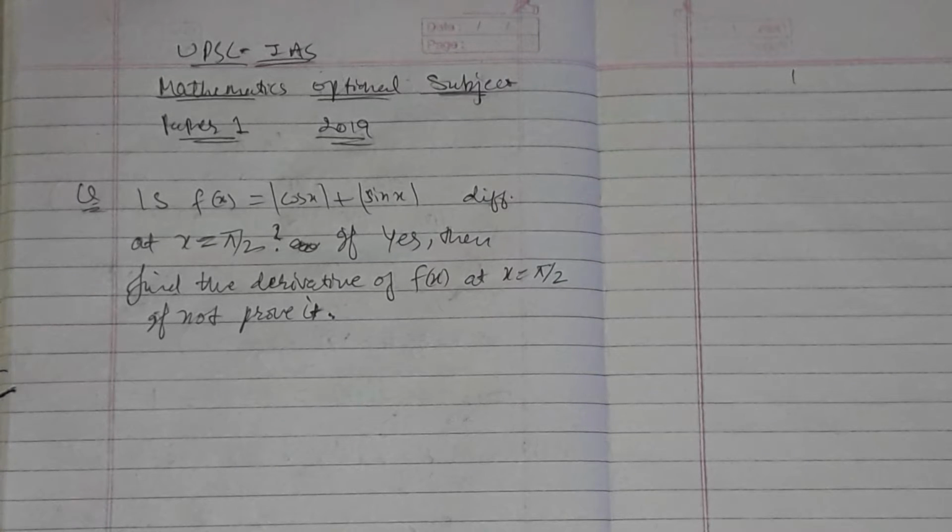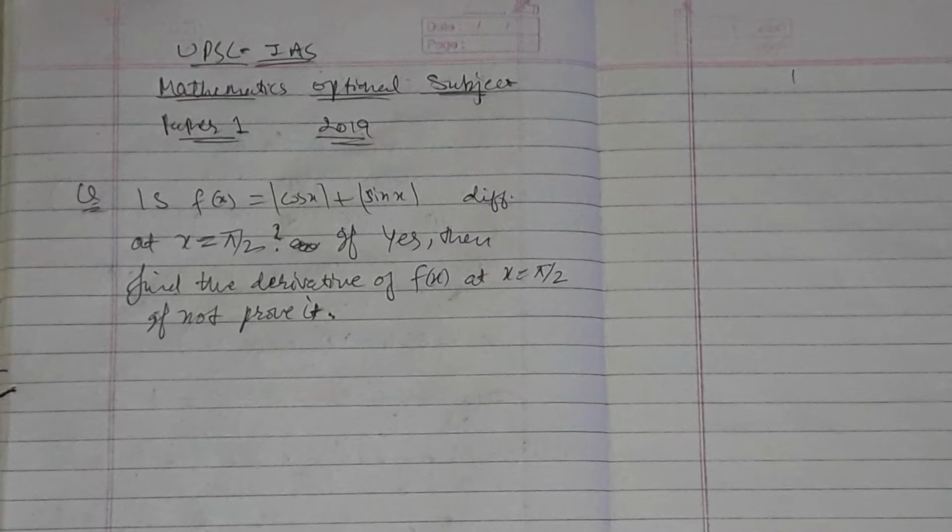Is f differentiable at the point pi by 2, where pi by 2 is a real number? If yes, find the derivative of f at x equal pi by 2.